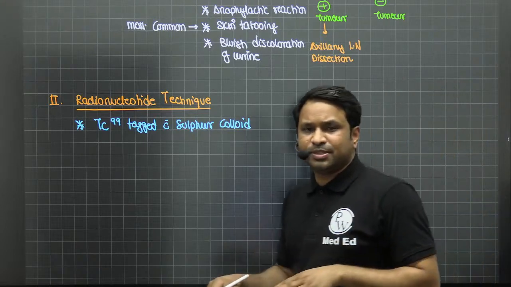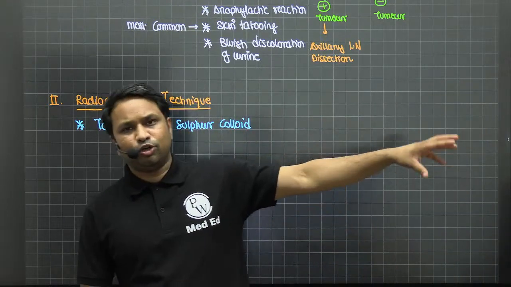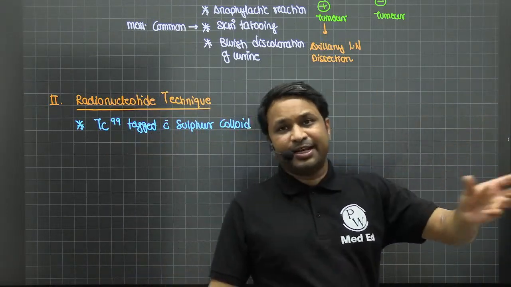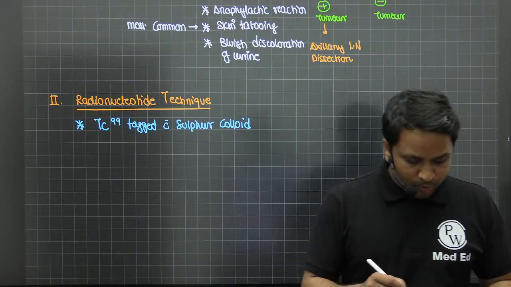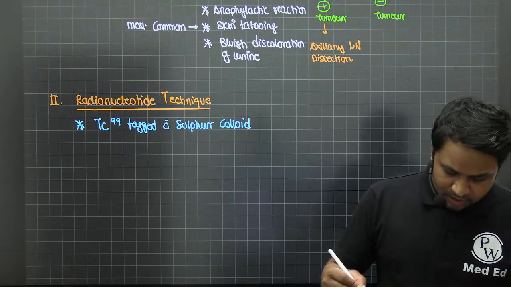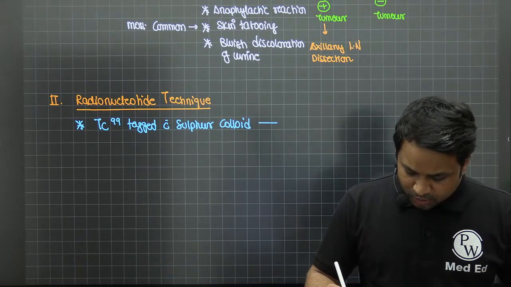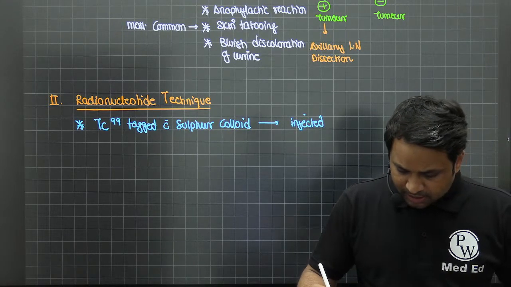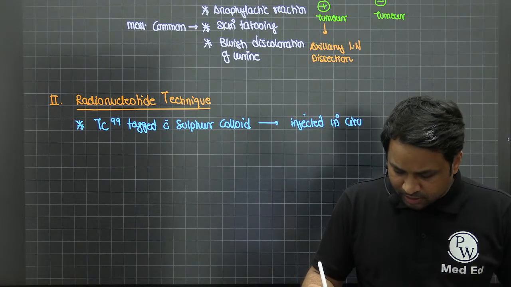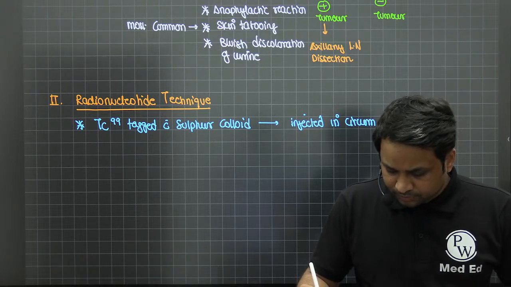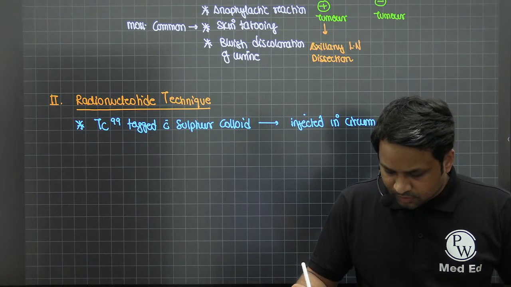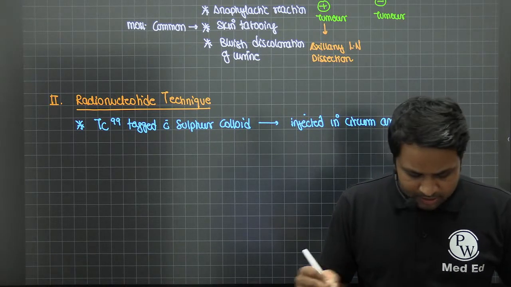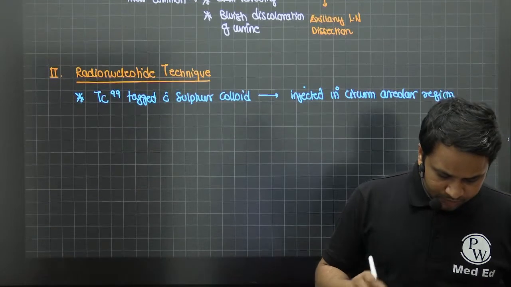When the technetium is injected, it goes into the tumor with the sulfur colloid, excretes into the node, and you see whether it is node positive or node negative. Again, this is going to be injected in the circumareolar region, around the areola.